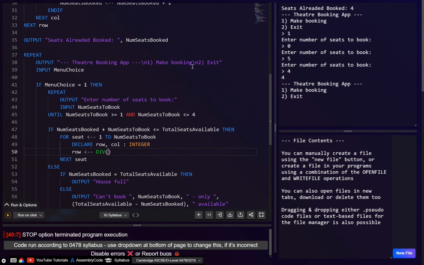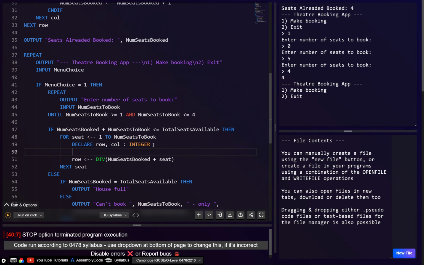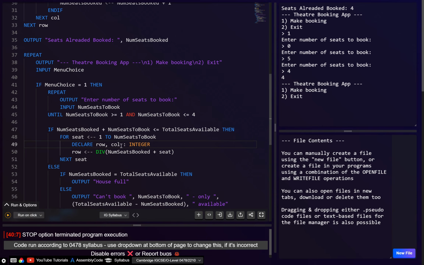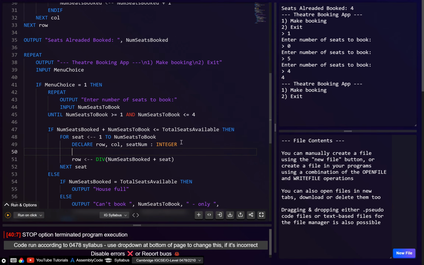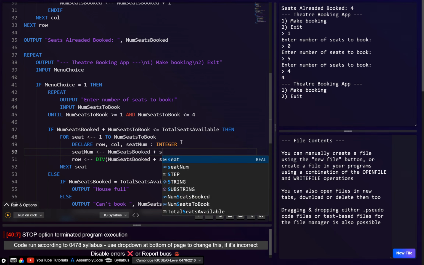So what we want, this is the number of seats booked. But then we also want to go plus the seat num, because for example, if 45 seats have already been booked, then this means the seat we want to book is going to be this one. And honestly, let's make another variable. Let's call it maybe seat num, and seat num is just going to be the num seats booked, and then I guess plus the seat.